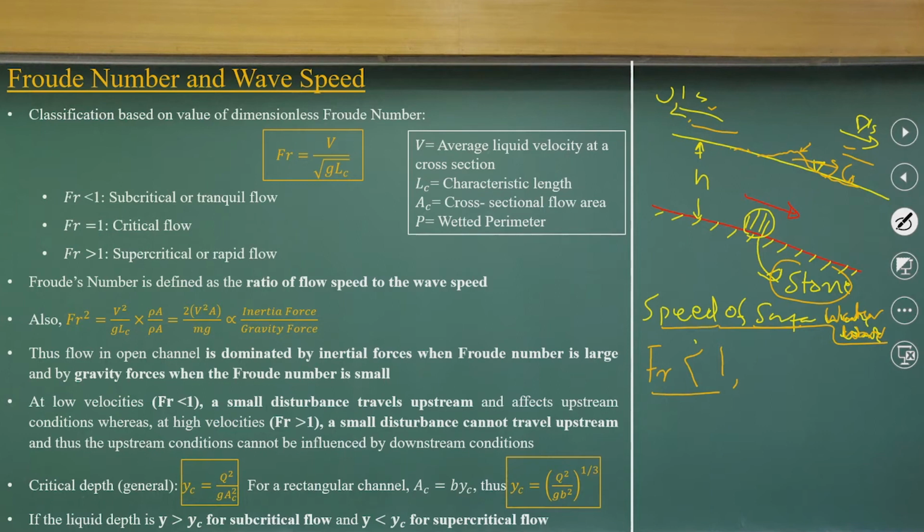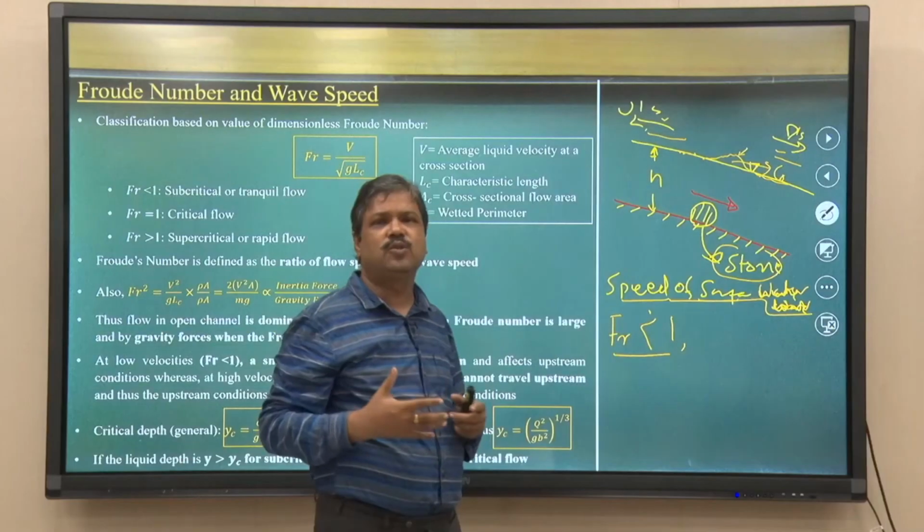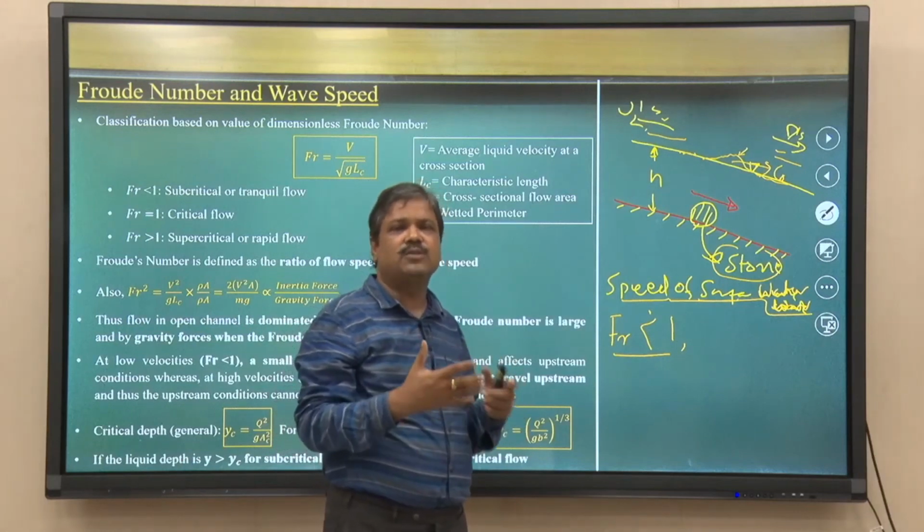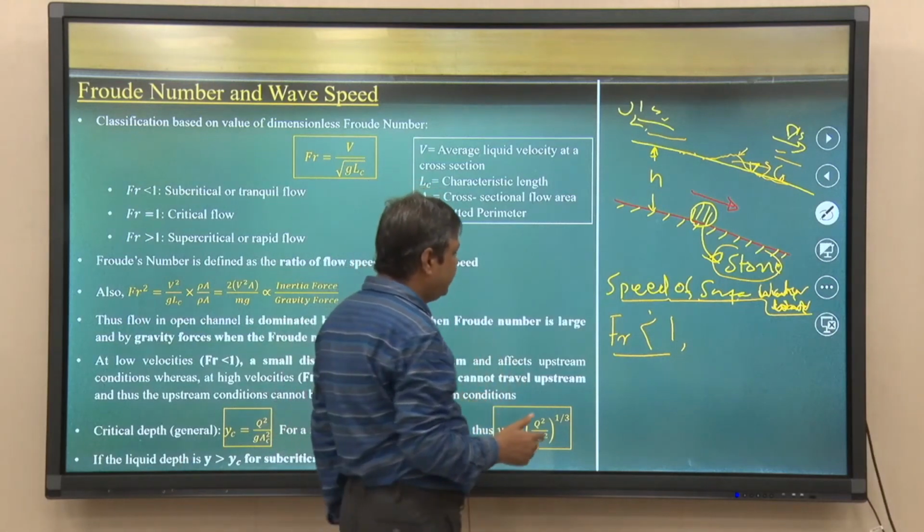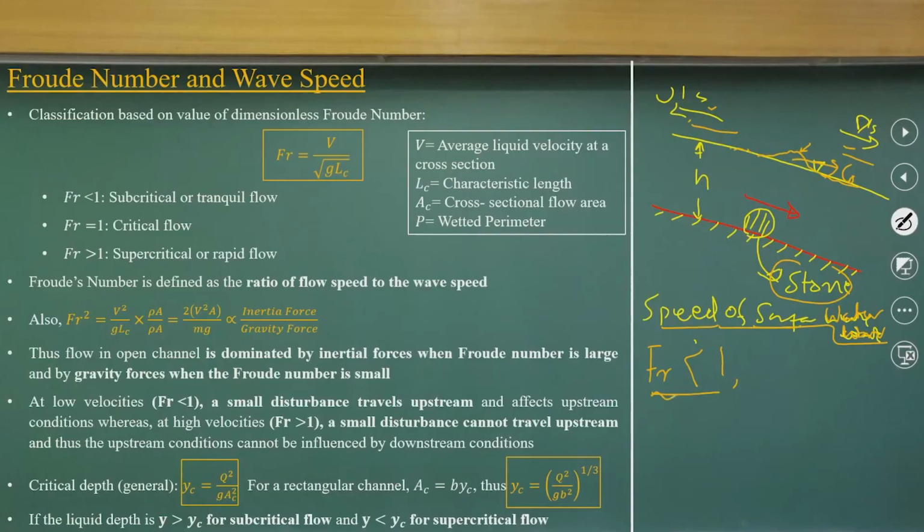So, what is that speed? See, as we discussed earlier, we talk about three types of flow: subcritical, critical and supercritical. In terms of the flow Froude number, if it is lesser than 1, that means the gravity force is more than the inertia force. In this case we define it as subcritical flow.